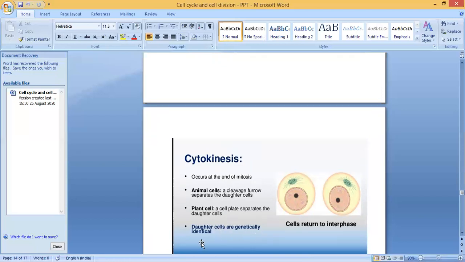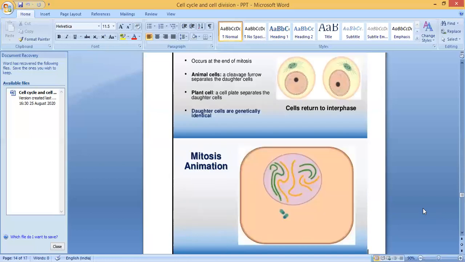Daughter cells are genetically identical. So these are the two daughter cells. They are genetically identical. They resemble their parents.